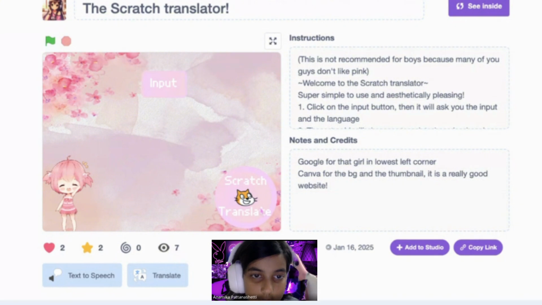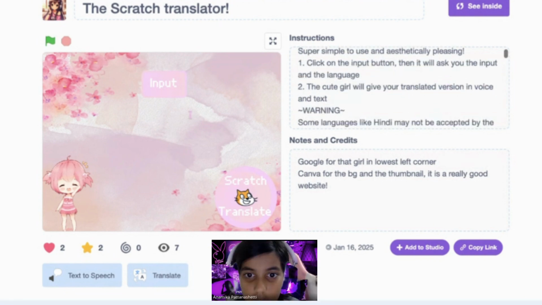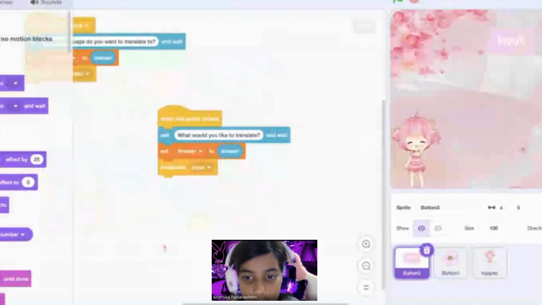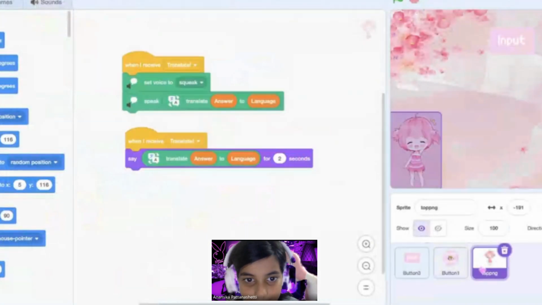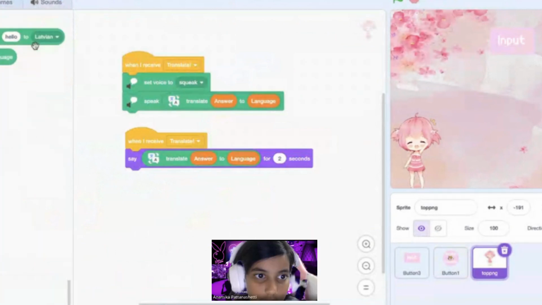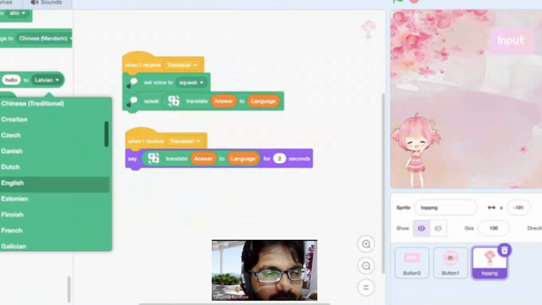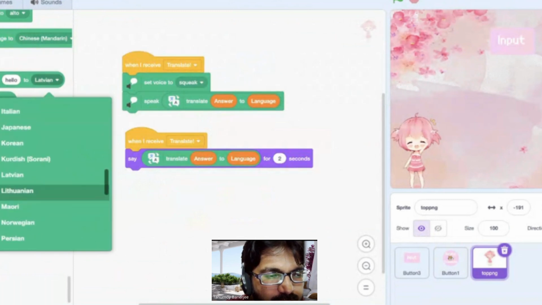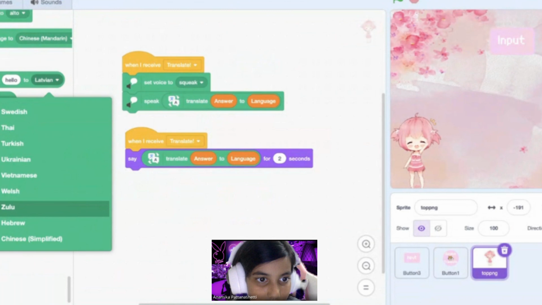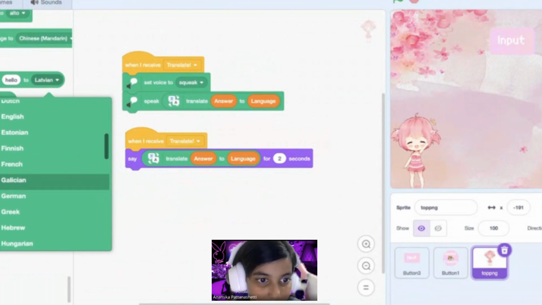Can you try to translate any Indian language like Hindi, Bengali, or something? This doesn't support Hindi, because I've used the translate extension, so I don't think it's supported. It can support some languages only.